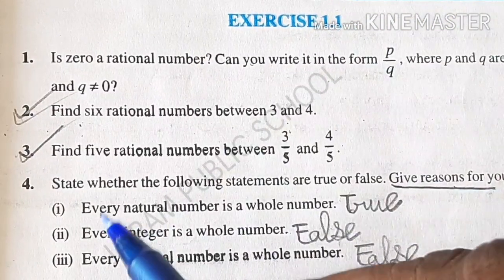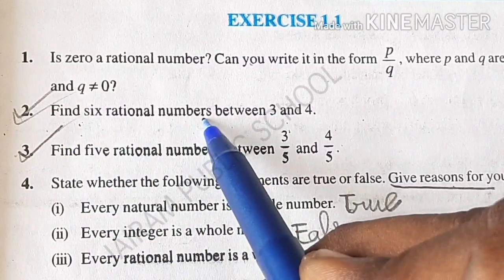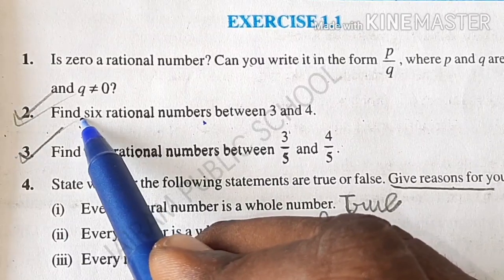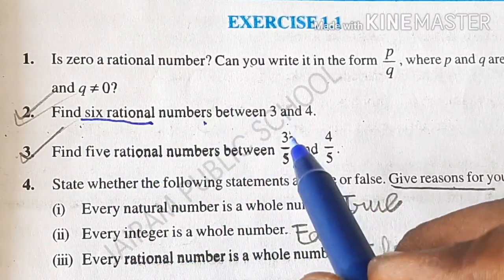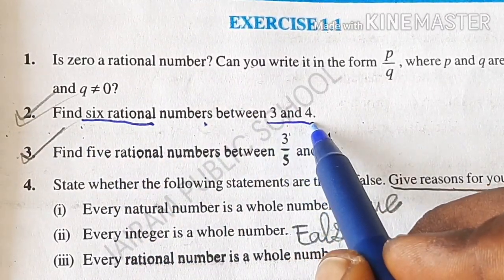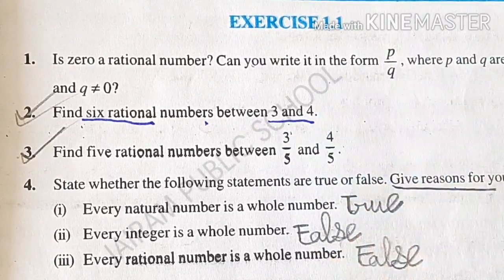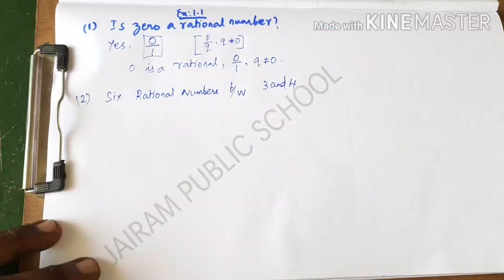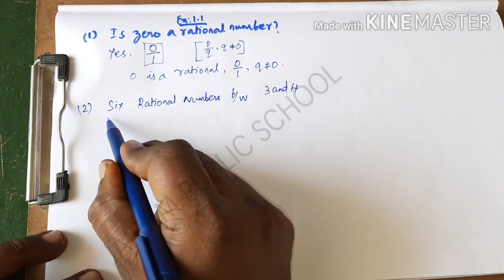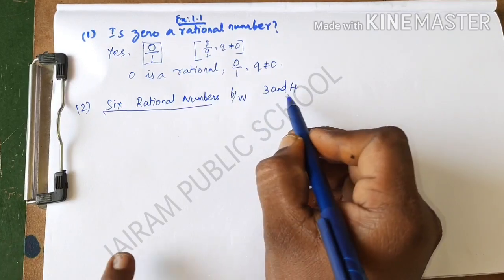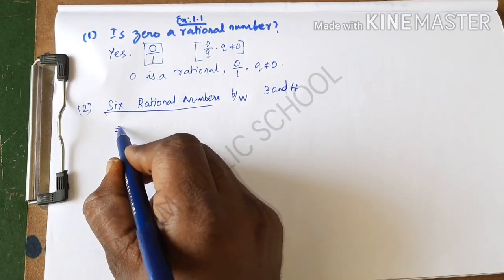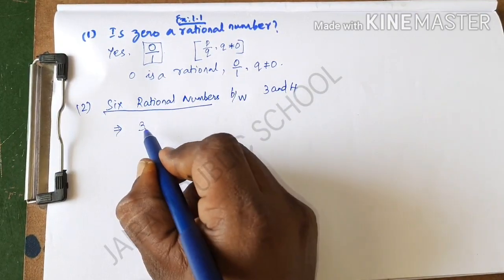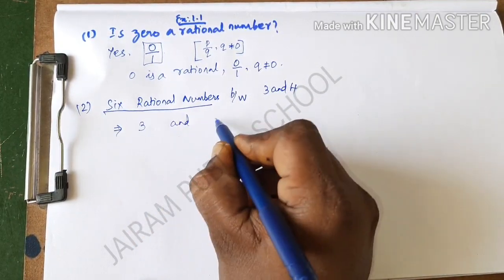In the second question, find 6 rational numbers between 3 and 4. You have to find 6 rational numbers in between 3 and 4. These are the two given numbers. Now I will explain the concept of how to find 6 rational numbers. What is the first step to find the answer? Whatever numbers they give, I am going to take them: 3 and 4 are the given numbers.